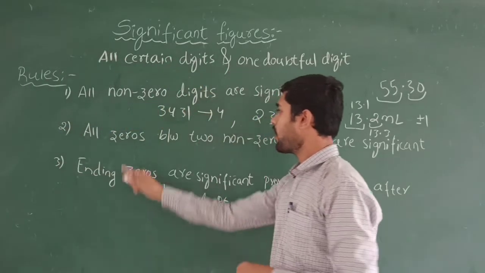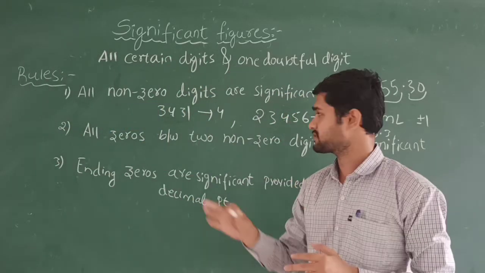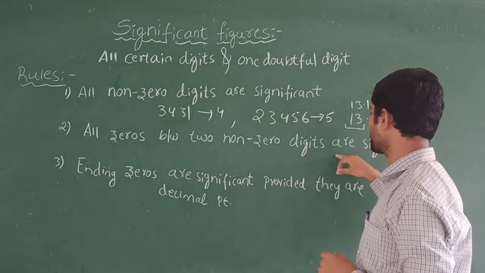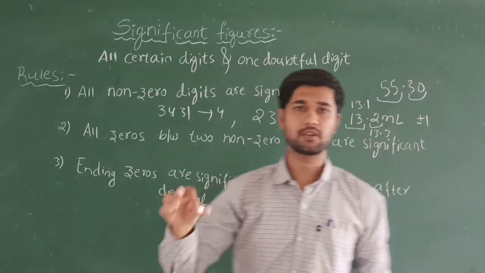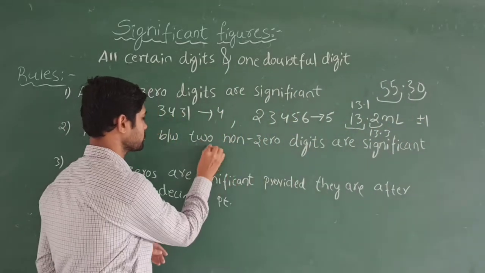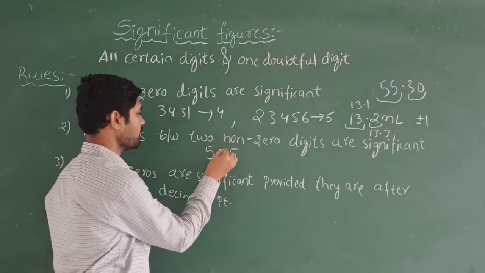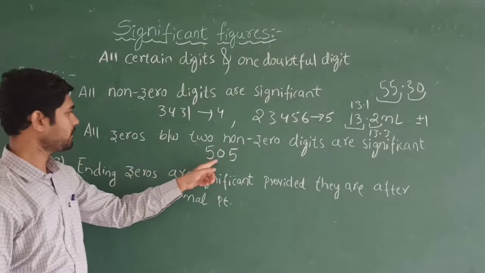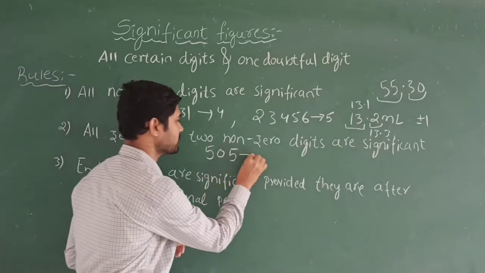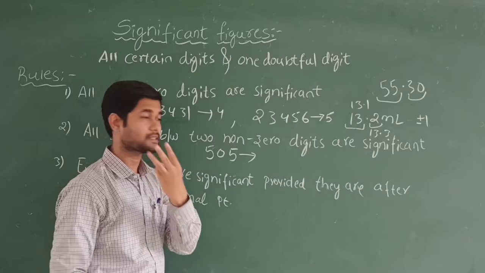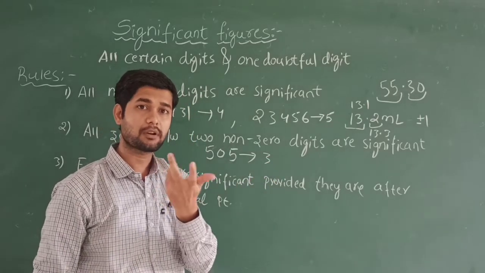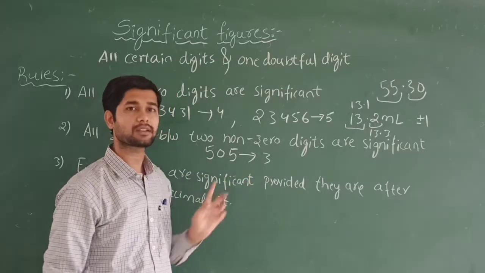Okay, the second rule is about zeros. All zeros between two non-zero digits are significant. For example, 505. Now see here, the zero is between two non-zero digits, so it is significant. Here the significant figures are 3, because the 0 lies between two non-zero numbers, so we consider it significant.